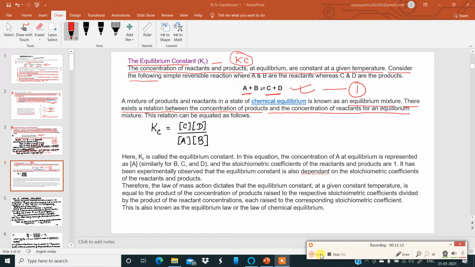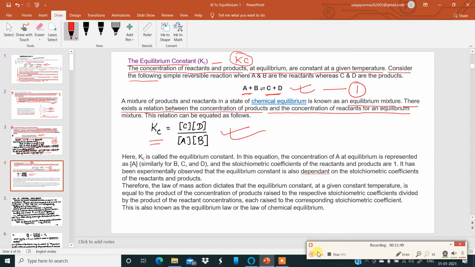Okay, now let us get back to this. A mixture of products and reactants in a state of chemical equilibrium is known as an equilibrium mixture. There exists a relationship between the concentration of products and the concentration of reactants for an equilibrium mixture. So, when I take the entire mixture into account, the equilibrium constant Kc is equal to the product of the concentrations of the products divided by the product of the concentrations of the reactants. This is one important thing to understand.